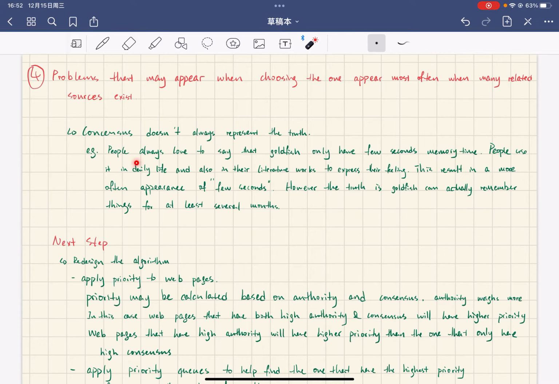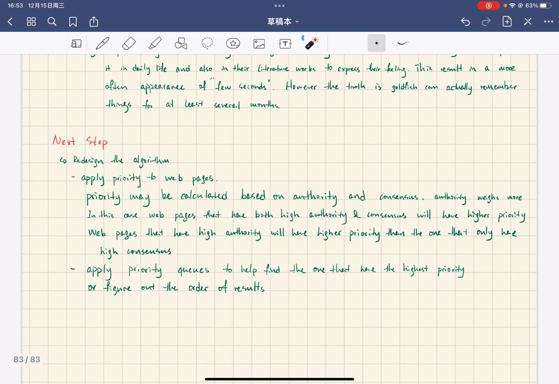For example, people always love to say that goldfish only have a few seconds of memory. People use it in daily life and also in their literary works to express their feelings. And this results in a more frequent appearance of "few seconds". However, the truth is goldfish can actually remember things for at least several months. And this will actually harm society, because if young children try to search goldfish memory time, they will get wrong answers, and this will lead to misunderstandings about goldfish and actually the facts of the world.